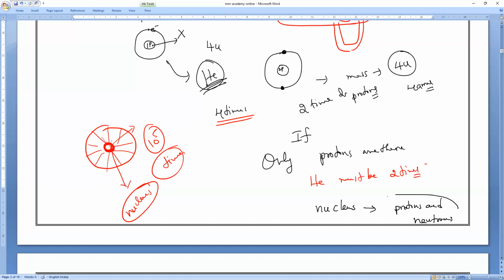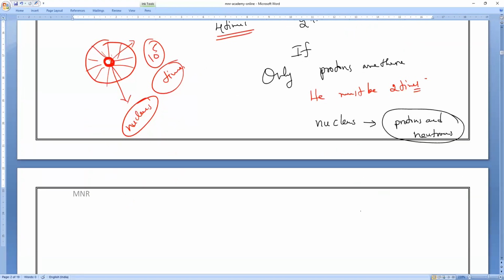So protons and neutrons are together called nucleons. Write it down: since they are located in the nucleus, they are called nucleons. So nucleons means you have to consider both positively charged protons plus neutrons with no charge.